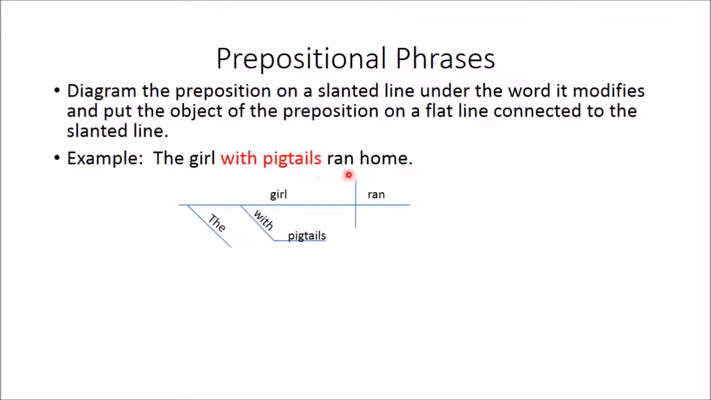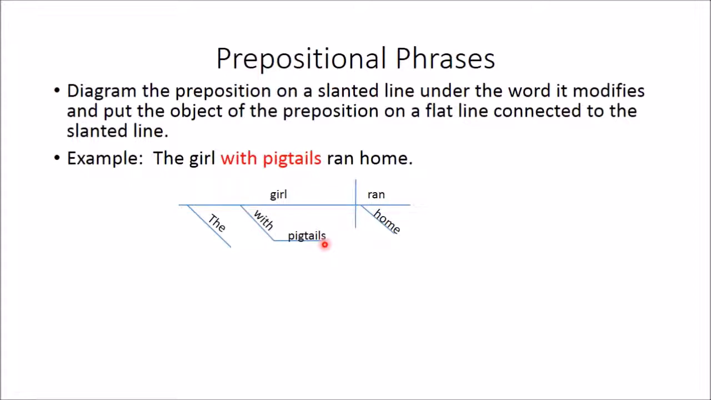The only word we have left is home. That's an adverb because it's describing where she ran. Okay, and adverbs describe verbs. And that is how you would diagram a prepositional phrase. Preposition goes on the slanted line. Noun doing the job of object of the preposition goes on the flat line.